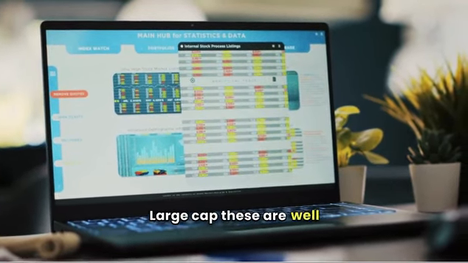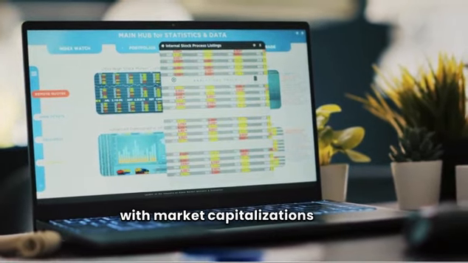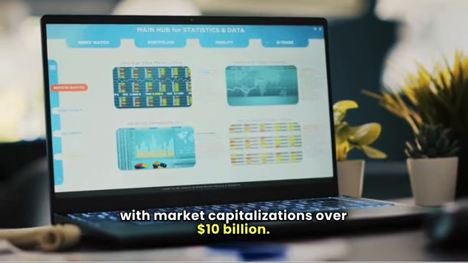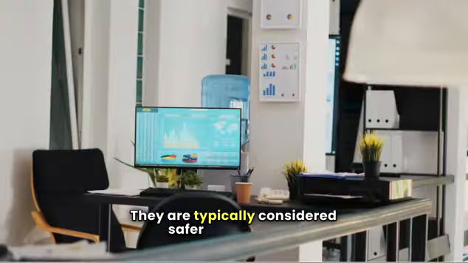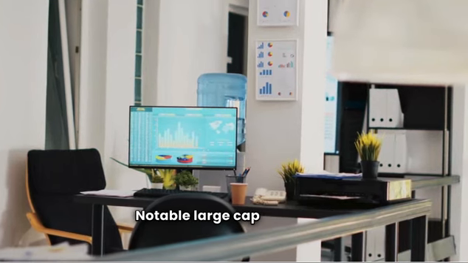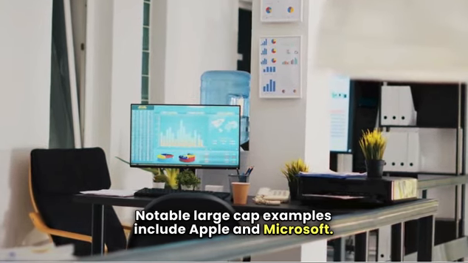Large cap: these are well-established companies with market capitalizations over $10 billion. They are typically considered safer investments. Notable large cap examples include Apple and Microsoft.